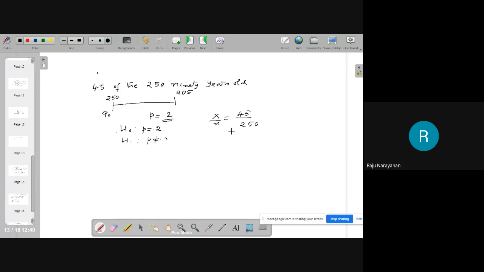Okay, then here 250 is very large, therefore you can even forget about continuity correction.